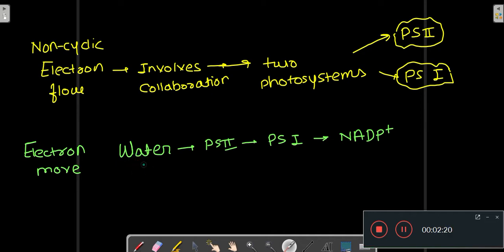Electron comes out of water and then it goes to PS2. From PS2 it goes to PS1. From PS1 it goes to NADP+. This is non-cyclic electron flow.